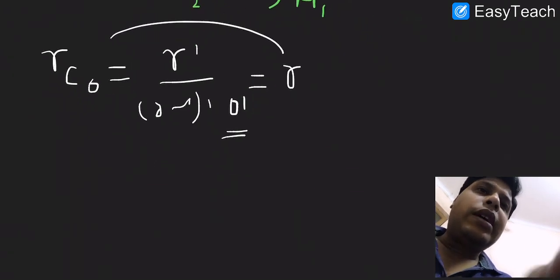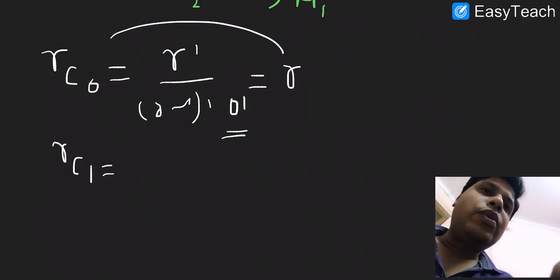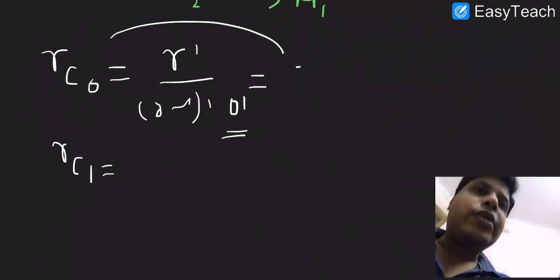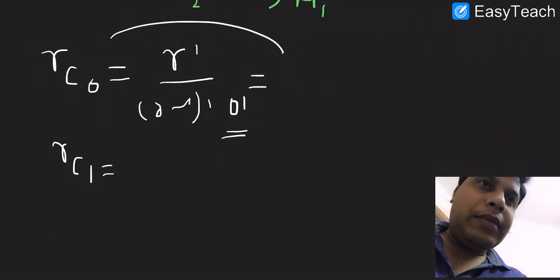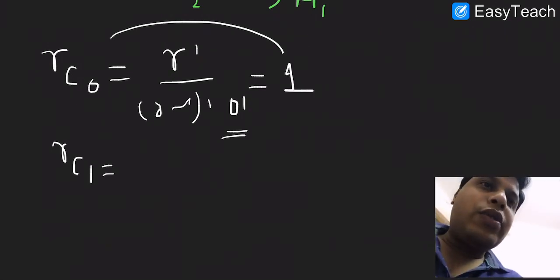And rC1 will be r factorial upon (r minus 1) factorial into 1 factorial, which gives the value r. So these two things you must know, that rC0 is 1 and rC1 is r. So replacing the values in the above expression, we'll get